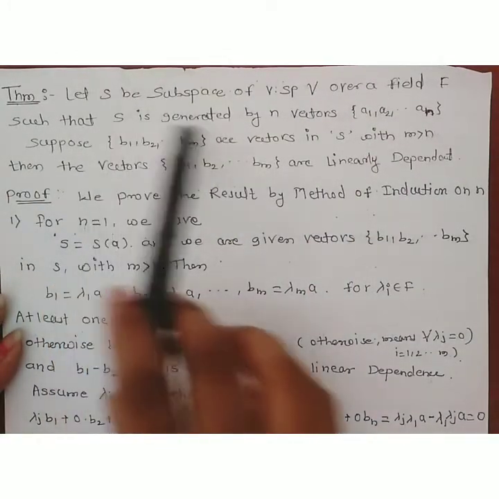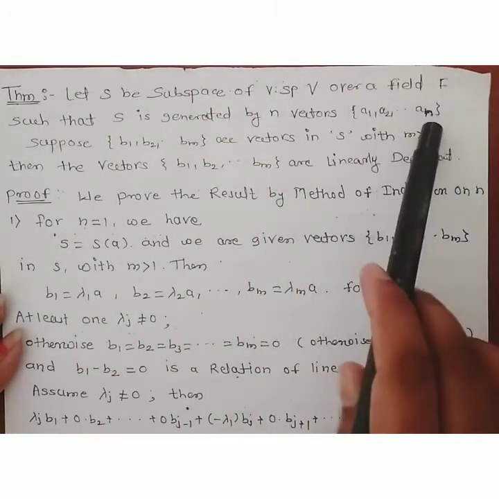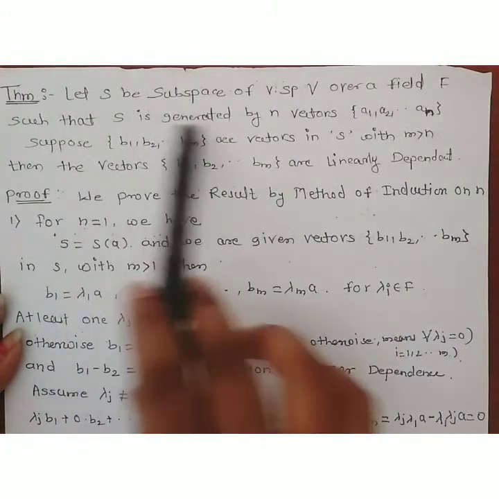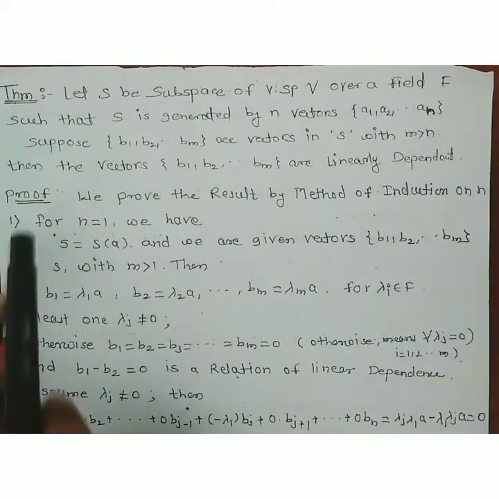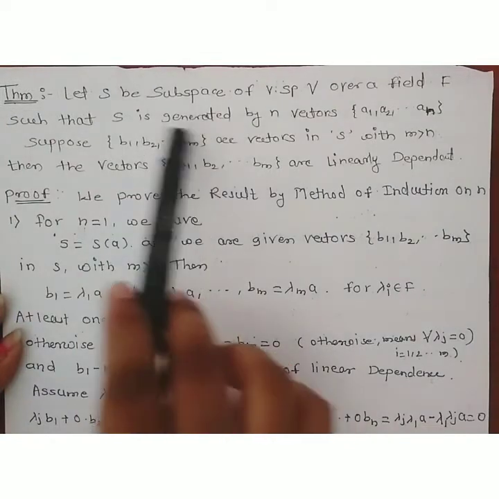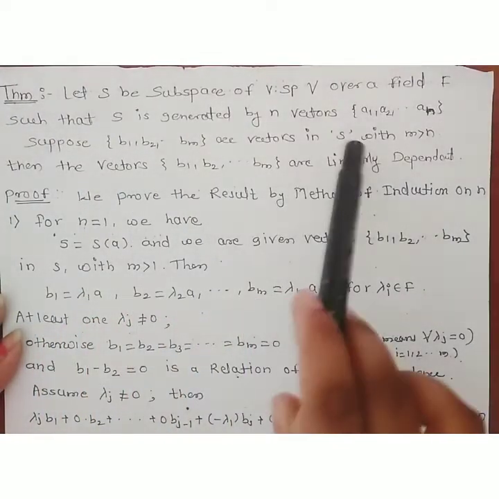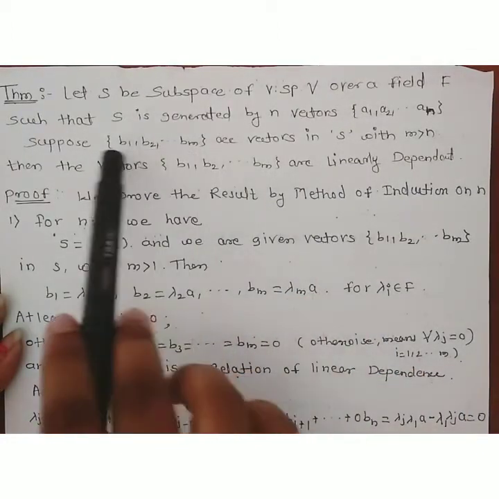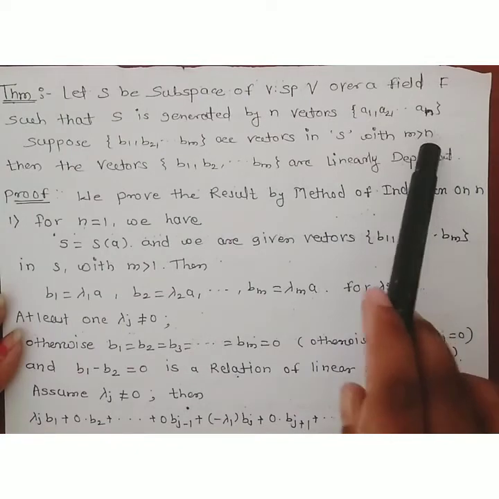and suppose S is generated by n vectors. These are the n vectors a1, a2, up to an, such that S is generated by these n vectors. Now next, you are given, suppose this set of vectors b1, b2, up to bm are vectors in S, with m greater than n.